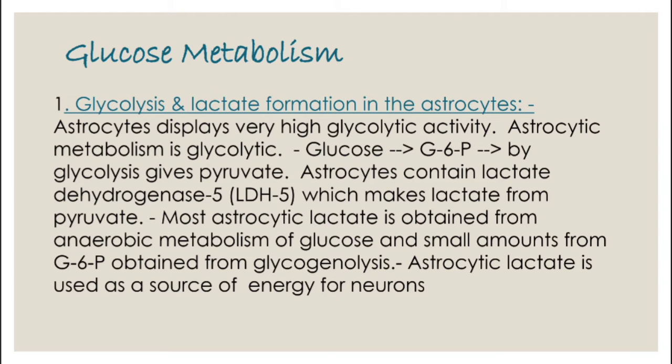Glucose metabolism. Glycolysis and lactate formation in the astrocyte. Astrocytes display very high glycolytic activity. Astrocyte metabolism is glycolytic. Glucose is converted to glucose 6-phosphate, and glycolysis gives pyruvate. Astrocytes contain lactate dehydrogenase 5, which makes lactate from pyruvate. Most astrocytic lactate is obtained from anaerobic metabolism of glucose, and small amounts from glucose 6-phosphate obtained from glycogenolysis. Astrocytic lactate is used as a source of energy for neurons.